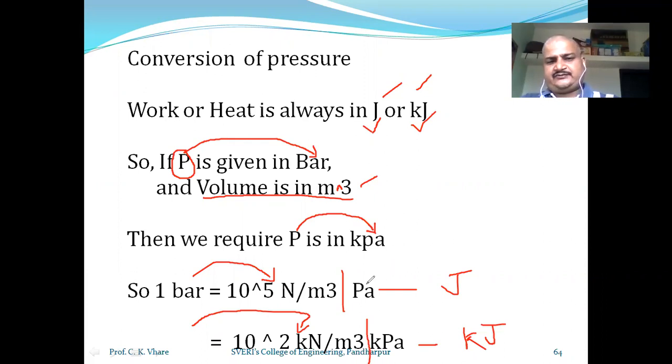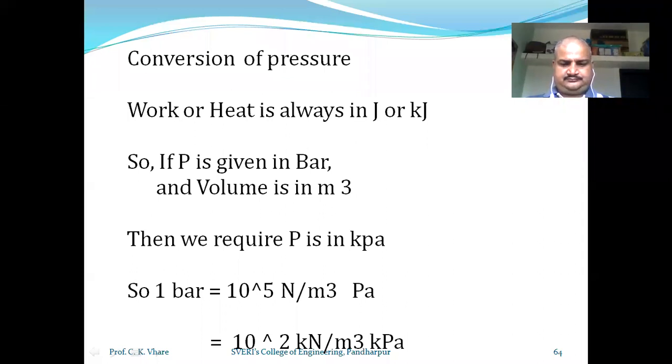Okay, 10 raised to 5 is the conversion of bar: if you want heat and work in joule, you have to multiply with 10 raised to 5, and if you want it in kilojoule, you have to multiply with 10 raised to 2. So this is nothing but the multiplication factor as far as conversion of the pressure from bar to pascal or kilopascal is concerned. So I request you, please write it down in your notebook in a proper way. This conversion is very much important. Note it down.